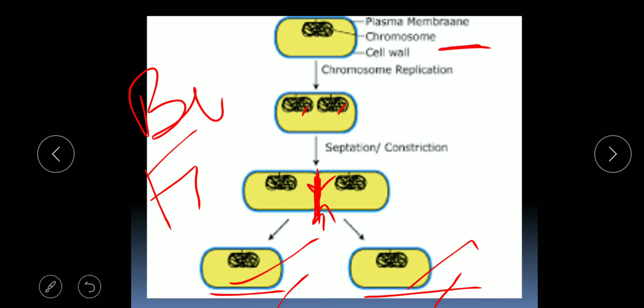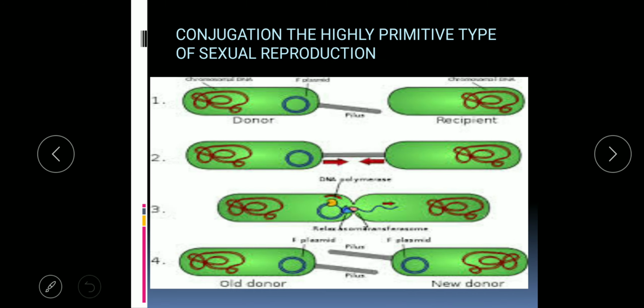So this mode of reproduction is known as binary fission, and it is asexual because there is no exchange of genetic material. Then conjugation is the highly primitive type of sexual reproduction found in the bacteria.